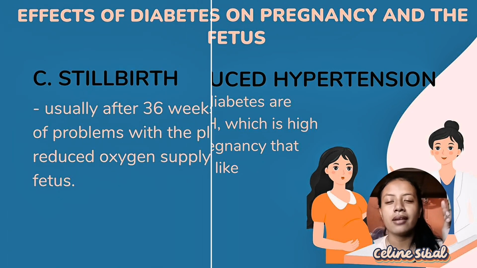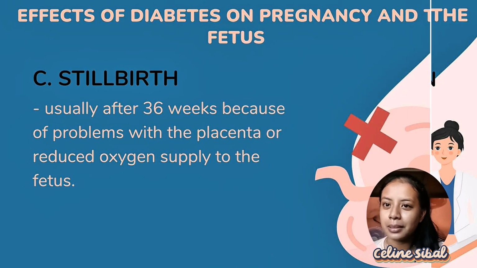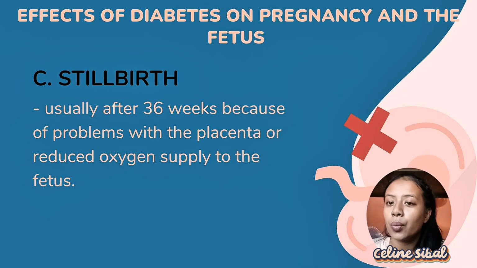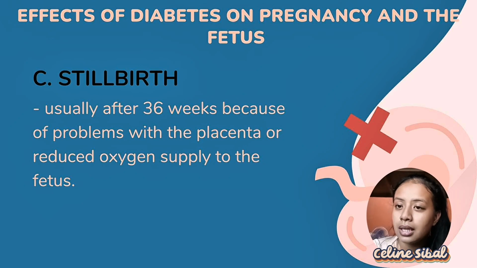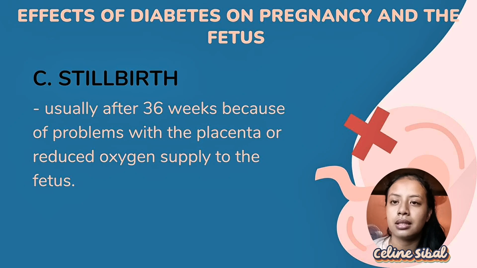Next effect, we have stillbirth. So what is stillbirth? Stillbirth happens when the fetus has died before being born. It's what we call stillbirth. It is usually after 36 weeks because of problems with the placenta or reduced oxygen supply to the fetus.